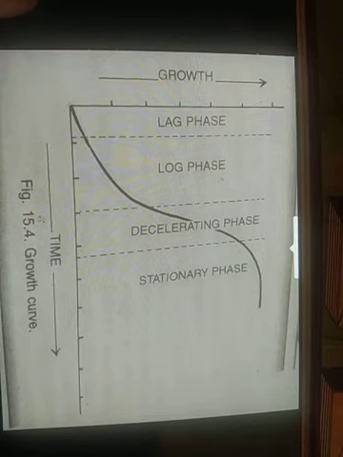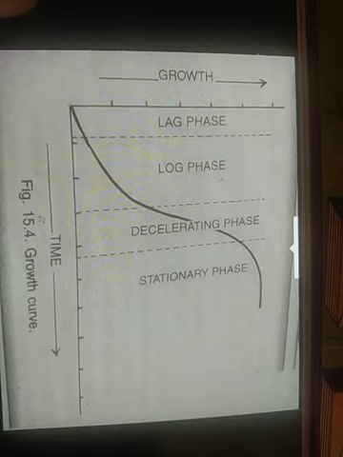Lag phase is also called the grand phase of growth. Sometimes the rate of maximum growth of log phase is maintained for some time. It is then known as the linear phase. It appears as an upright line in the growth curve.